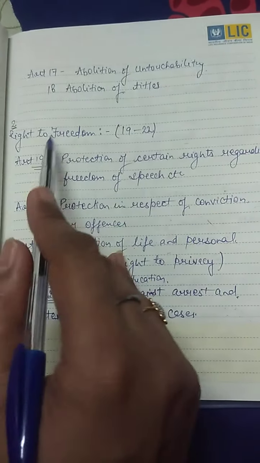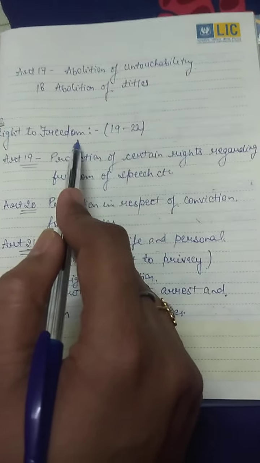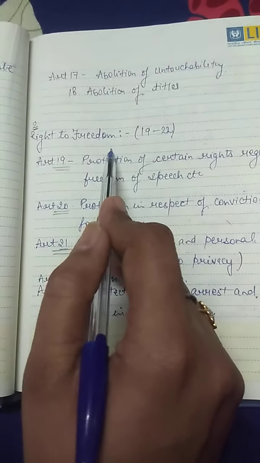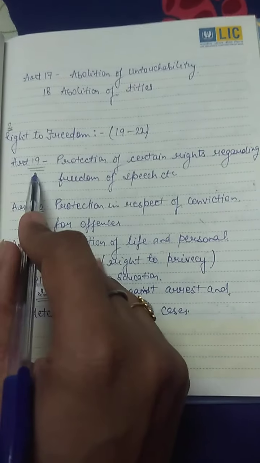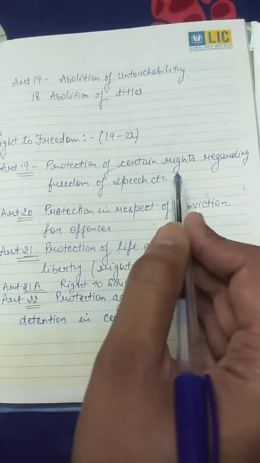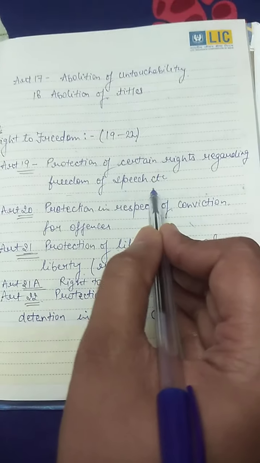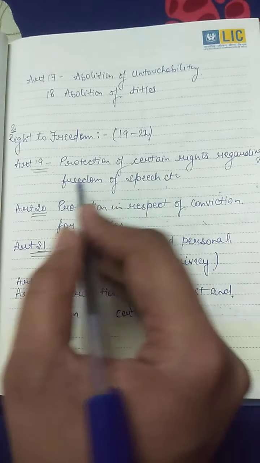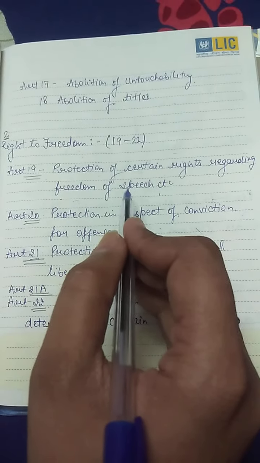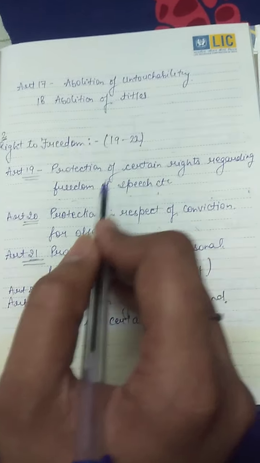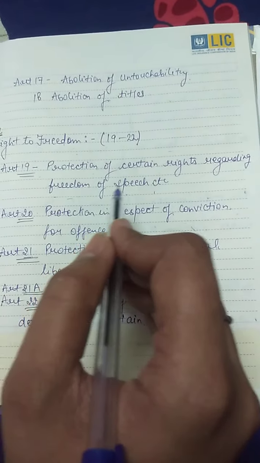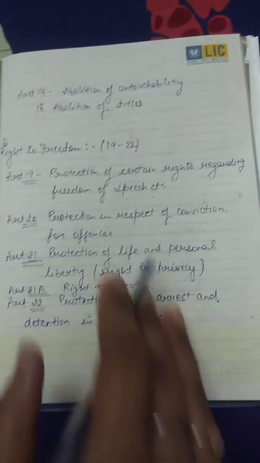Now the second one is the right to freedom. The right to freedom is defined from Article 19 to Article 22. Article 19 says the protection of certain rights regarding freedom of speech. This means that everyone has freedom of speech. Whatever views they have, whatever they want to say, they can clearly speak.